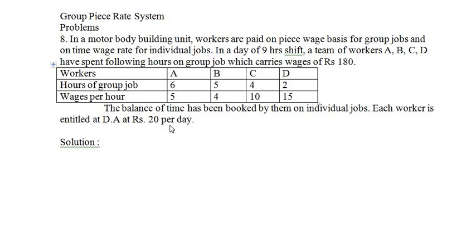Now this is the problem. Their group earnings are rupees 180. This 180 has to be distributed as per the earnings ratio. We don't know what the earnings ratio is, so first we will have to find out the earnings ratio. So here, write down the formula.